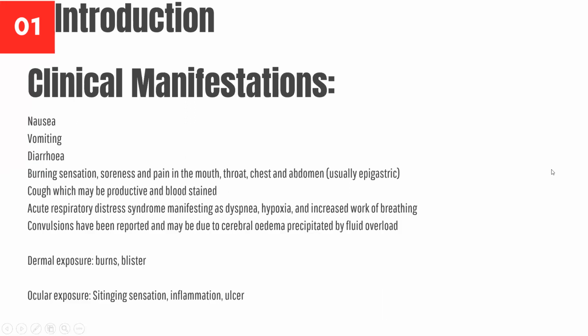So, clinical manifestation of paraquat toxicity. Initially, there's nausea, vomiting, diarrhea. There's burning sensation, soreness, and pain in the mouth, throat, chest, and abdomen, which is usually epigastric. There's also cough, which may be productive and blood-stained.